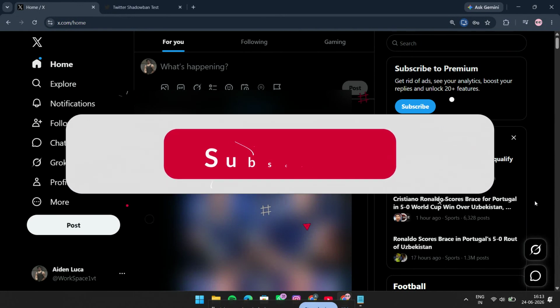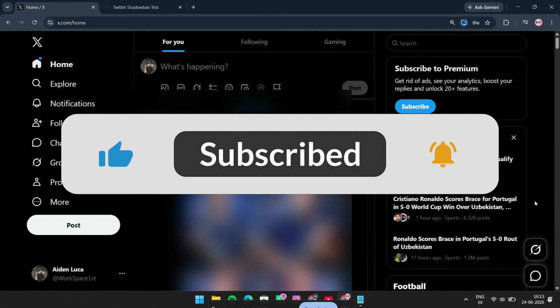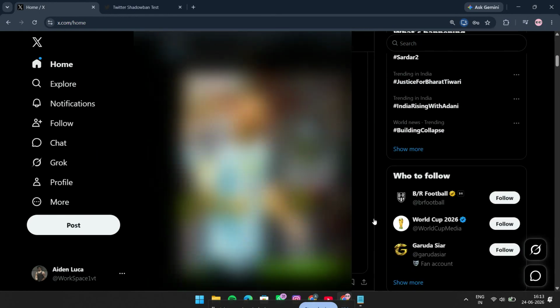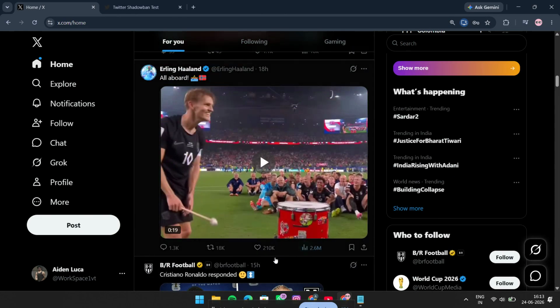Let's get into it. First, open the X app or go to x.com in your browser, then find the video post you want to quote. Under the video, you'll see a row of icons. Look for the repost icon. This is the icon with the two arrows forming a square, and it's located directly below the post. Once you find it, click on the repost icon.